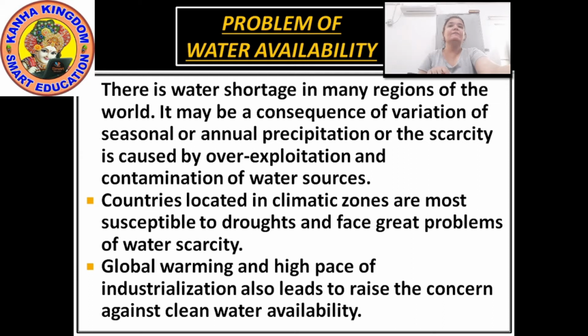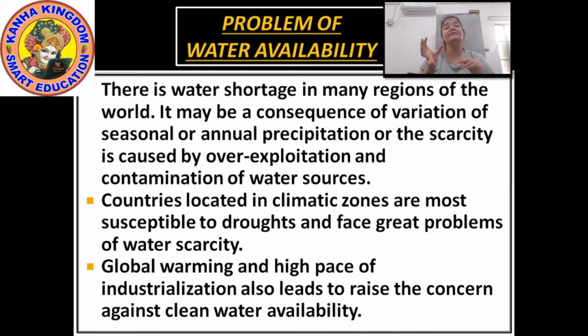Countries located in climatic zones are most susceptible to droughts and face great problems of water scarcity. Okay, now the problems of water availability, the one main thing is drought. And why is there drought?